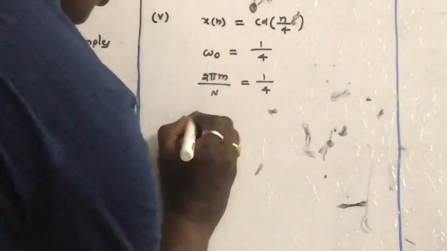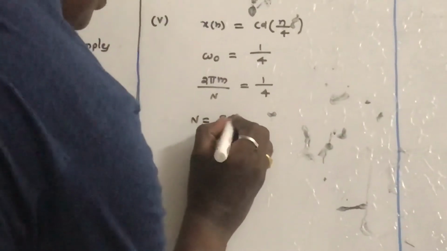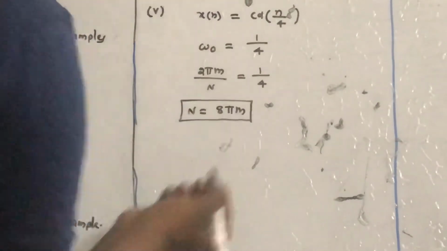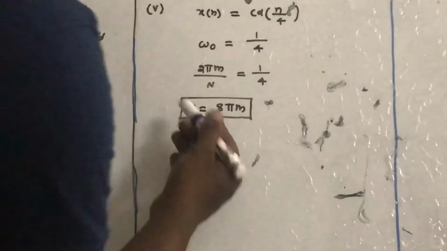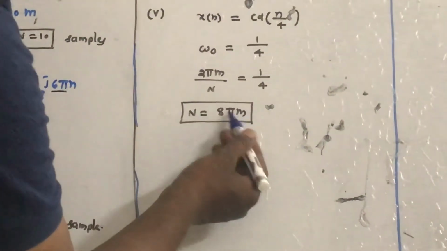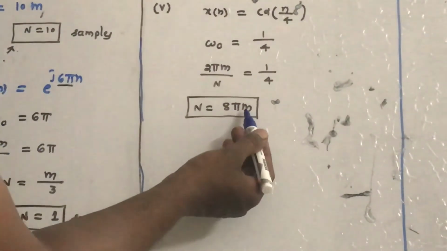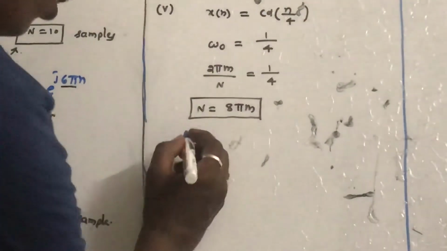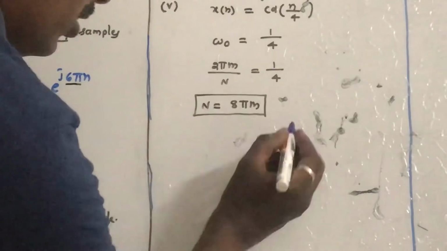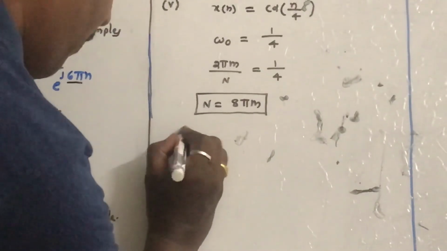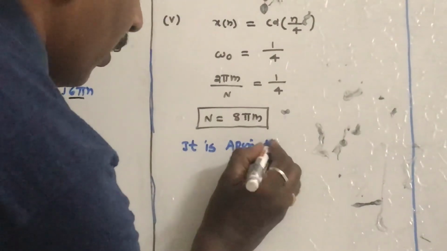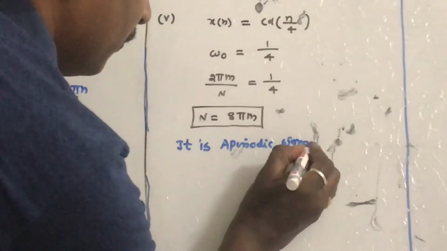So from which N is equal to 8 pi m. If you substitute any value of m equal to 1, 2, 3 or so, N will not be an integer. If you substitute m equal to 1, it is 8 pi, it is not an integer. If you substitute m equal to 2, 16 pi. So for any given value of m, N is not an integer, therefore it is not a periodic signal.